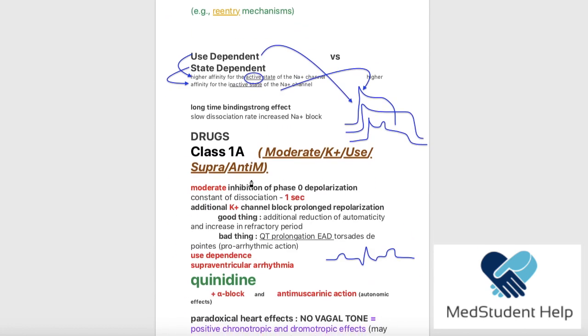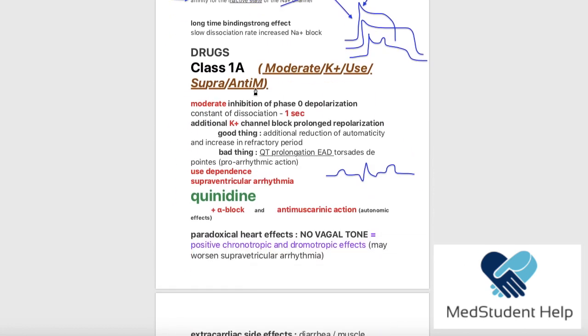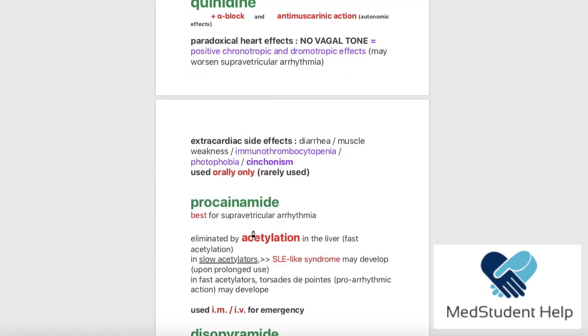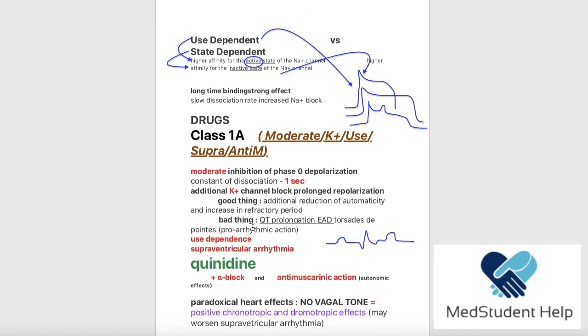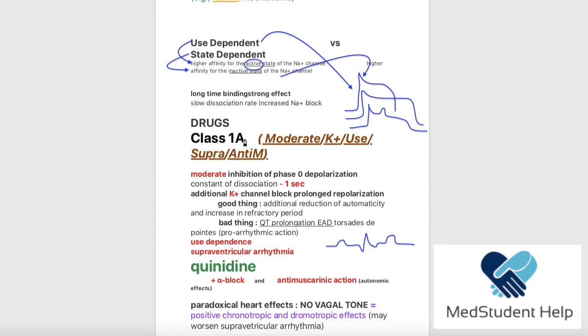Okay? And then we said that in class 1A we have three drugs, the quinidine, the procainamide, and the disopyramide. And the most important stuff is that they are moderately acting because they block for only 1 second, and additionally they block the potassium channel, which means they are going to prolong the repolarization, and they are use dependent.